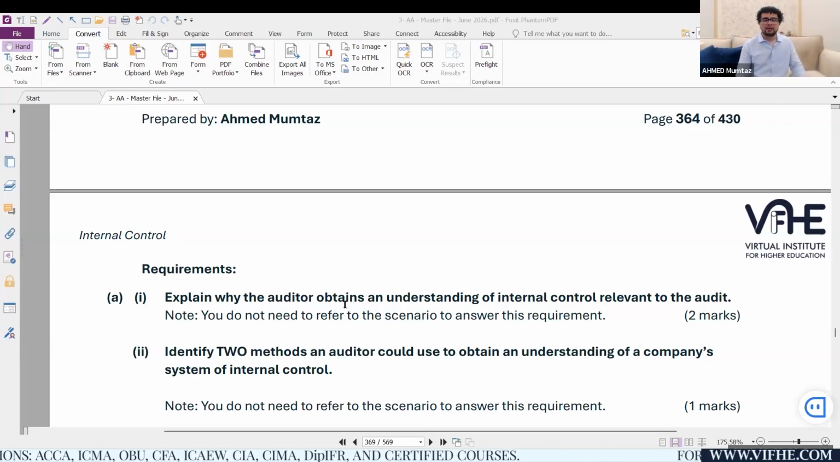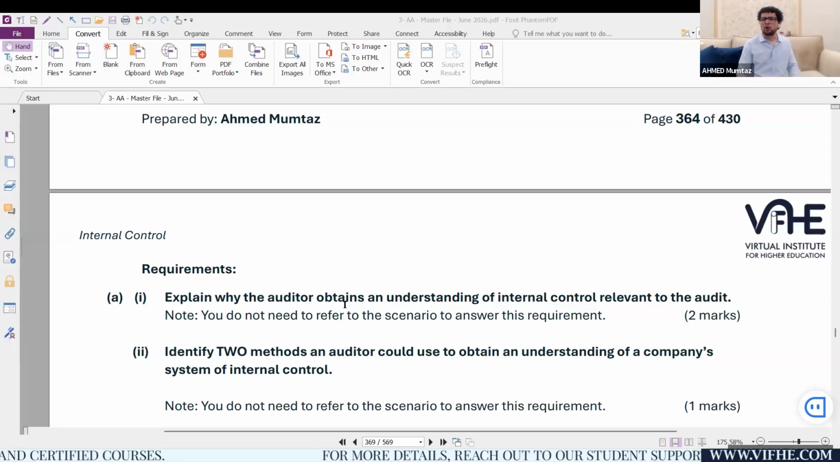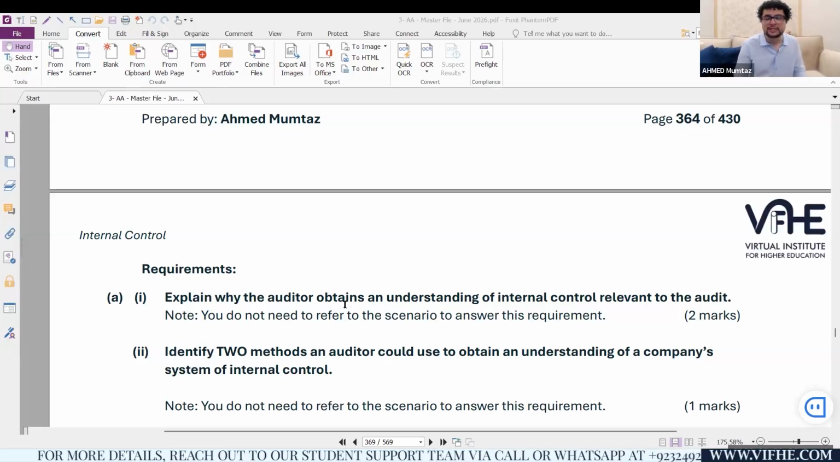Part 2 says, identify 2 methods. Don't explain, don't describe. Just identify 2 methods which an auditor could use to obtain what? An understanding of the company's system of internal control. Well, if you want to understand the company's internal control system, one of the ways is a walkthrough test or simply multiple tests of controls.